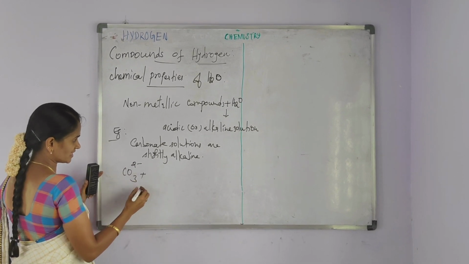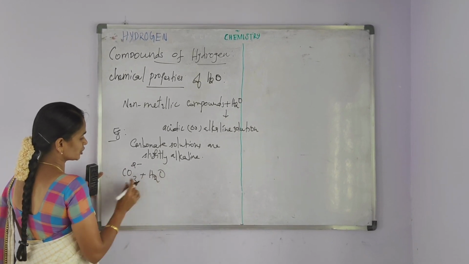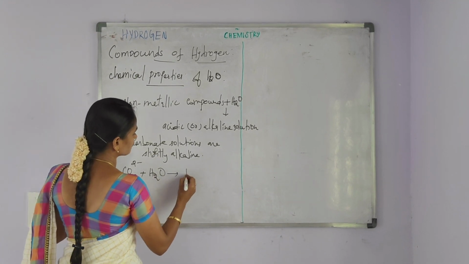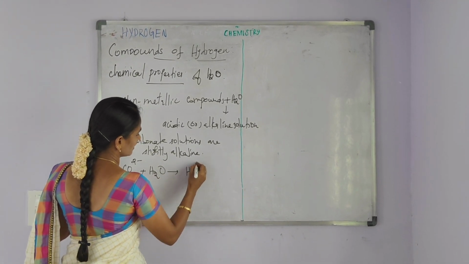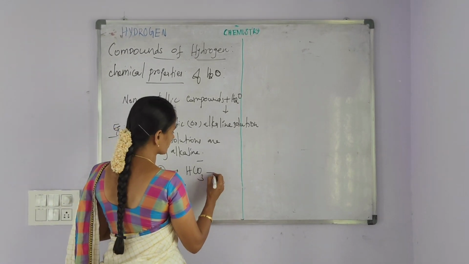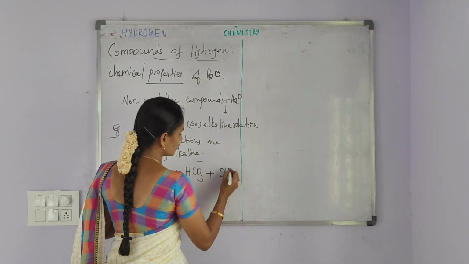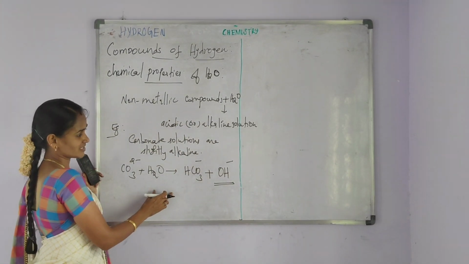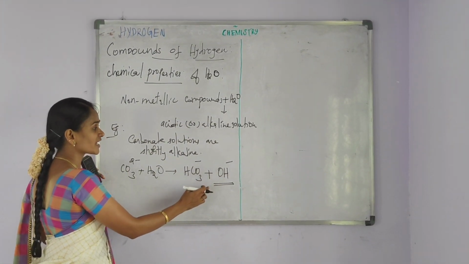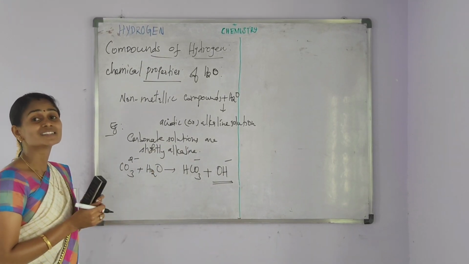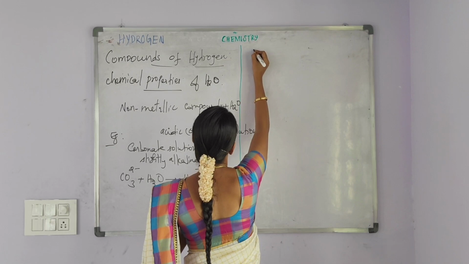CO3 2 minus plus H2O, carbonate solution, it forms the HCO3 minus, that is bicarbonate, along with the formation of OH minus. In this reaction, formation of the OH minus indicates the carbonate solutions are slightly alkaline.